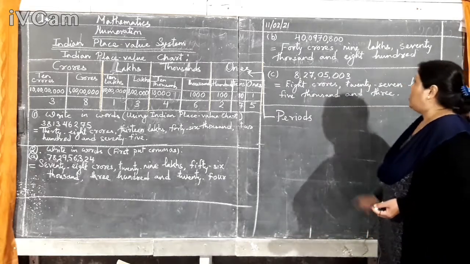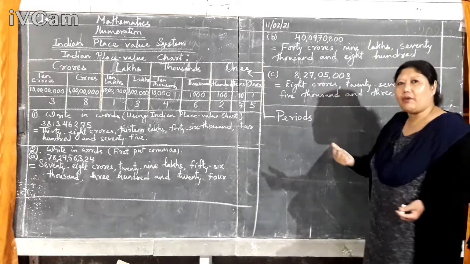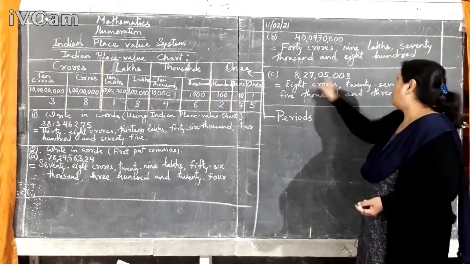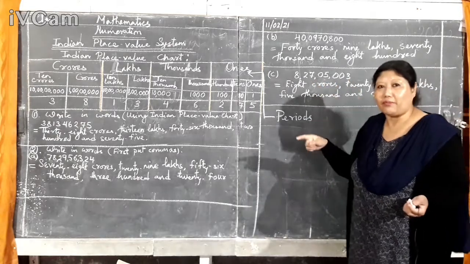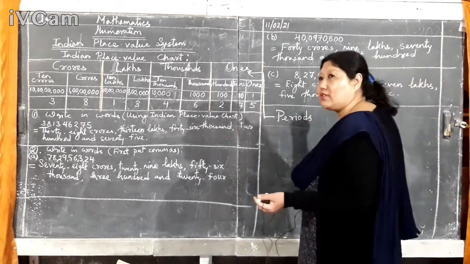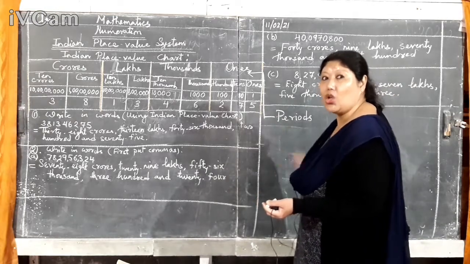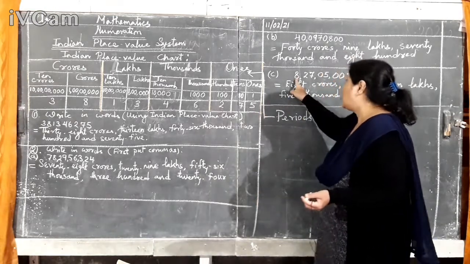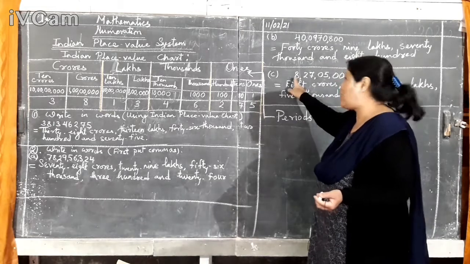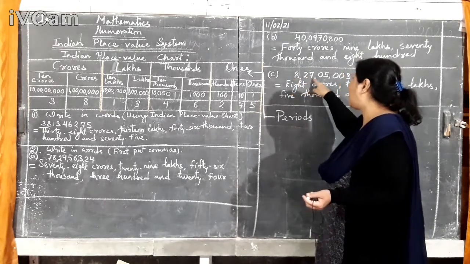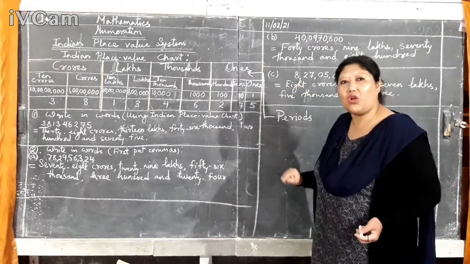Okay. Now next number is, it's about 0 only again. But the method is same. You count from right hand side, not from left hand side. Some students do like this. They will count from here, 1, 10, 100. They will put comma. That will be wrong.